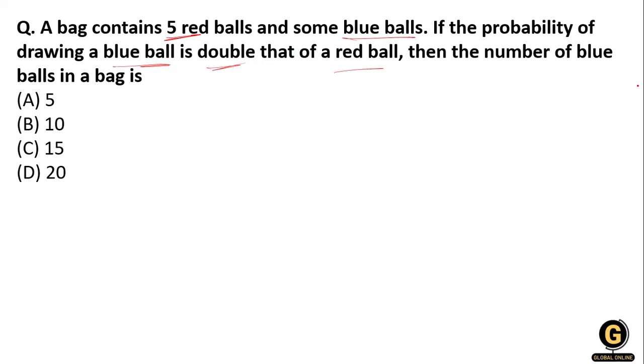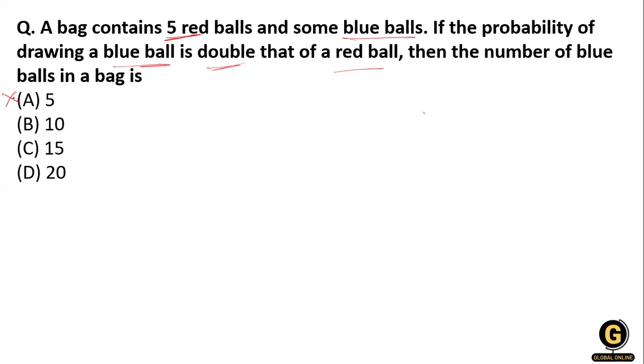So you know that if the probability is higher, in that case there is a chance that the blue balls are more in number than the red balls. Why am I saying this? Because if something is higher in number, then the probability of drawing that ball or that thing has more chances. So here we can easily deduce the option number one.